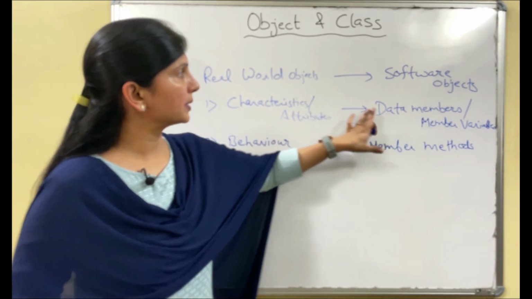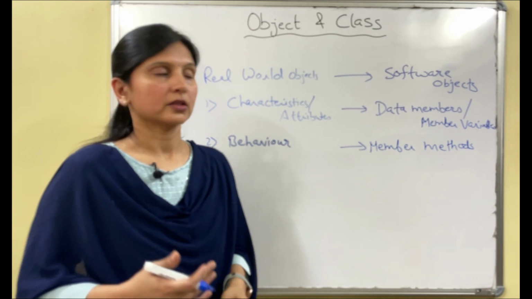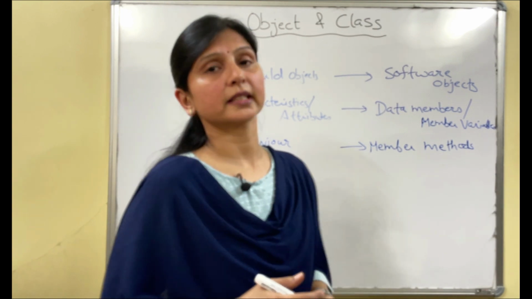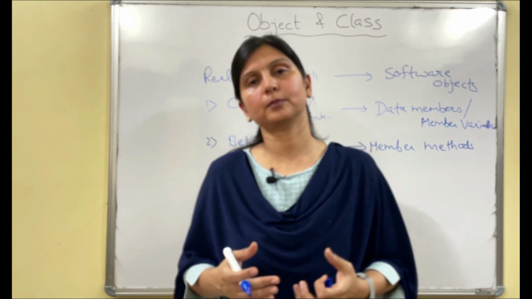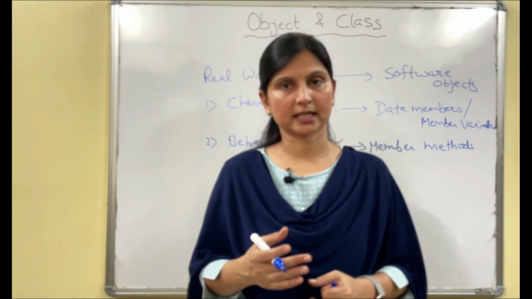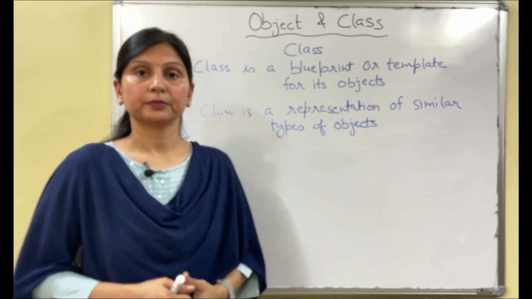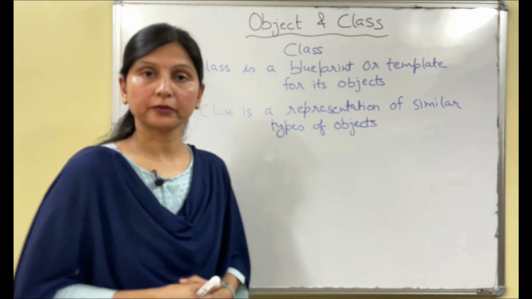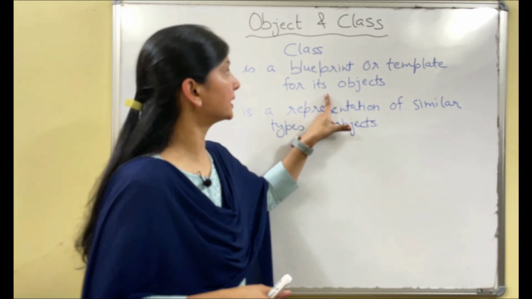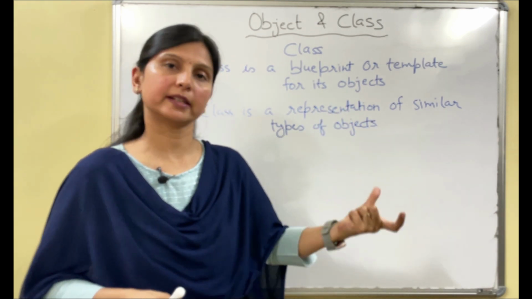Characteristics will be referred to as data members and behavior will be referred to as member methods. We will take some practical examples also. Now before seeing how to use these objects in a program, we will talk about class. First we will understand what is class. That was object. So these are the two main definitions of class. First, class is a blueprint or template for its objects.